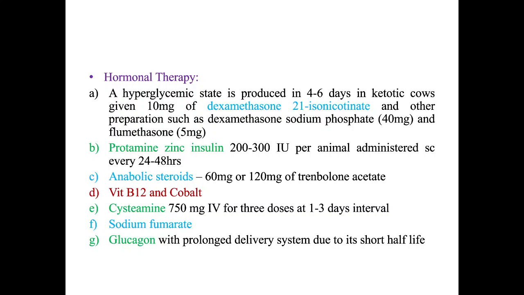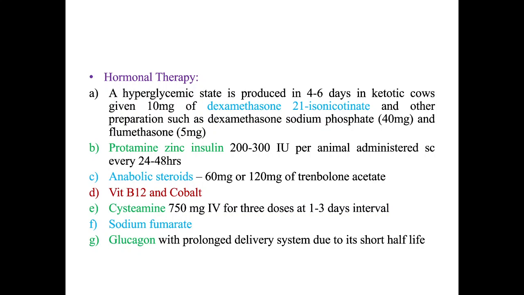Another therapy can be anabolic steroids like 60 milligram or 120 milligram of trenbolone acetate. This trenbolone acetate is permitted in some countries and not permitted in other countries, so it depends on the regulation. Vitamin B12 or cobalt: we saw that ketosis can develop because of nutritional deficiency.